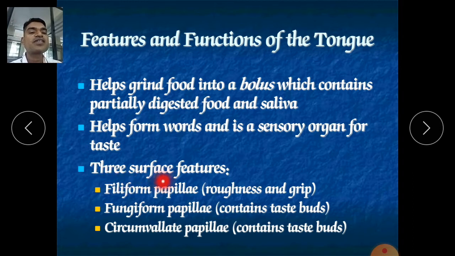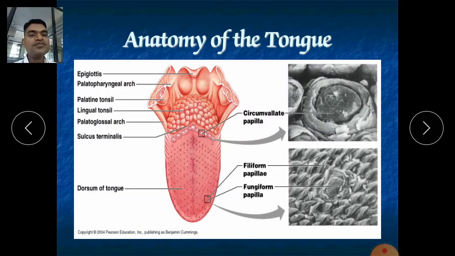These three surface features are there. Filiform papillae, which don't have any taste buds, provide roughness and grip. Fungiform papillae contain taste buds, and circumvallate papillae again contain taste buds. We discuss this part under taste or tongue in the special senses. Here, this is the tongue. It contains the various papillae: filiform papillae, fungiform papillae, and circumvallate papillae.